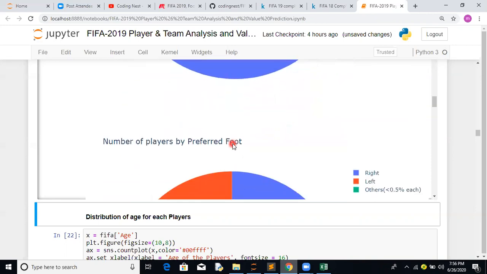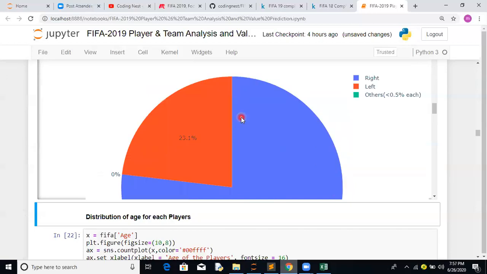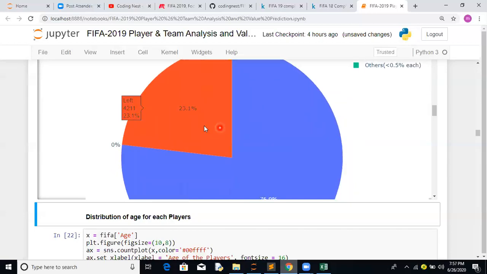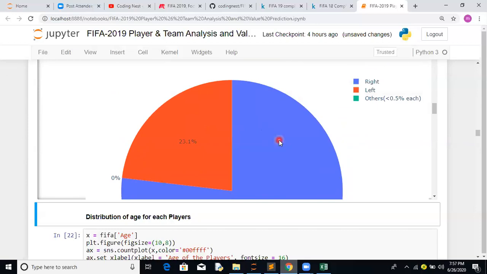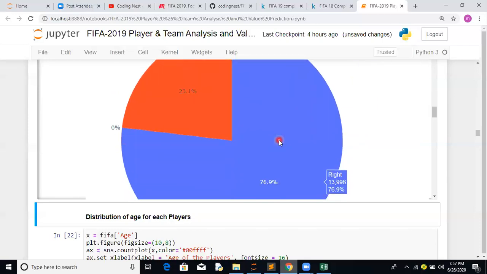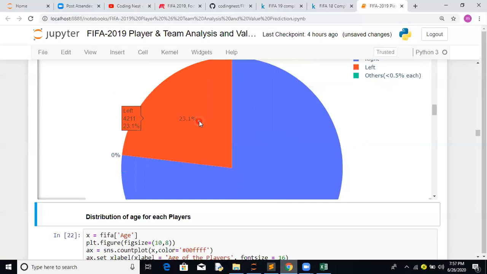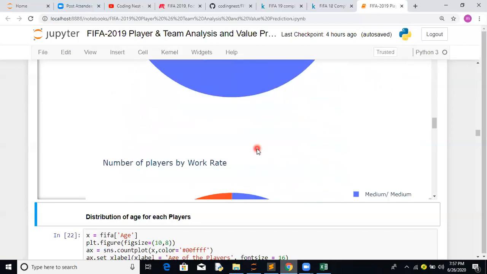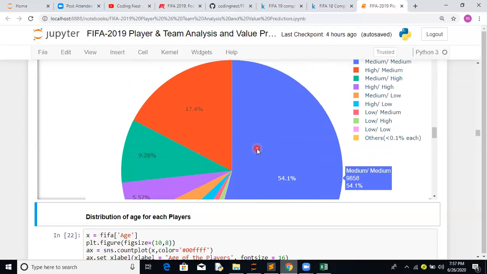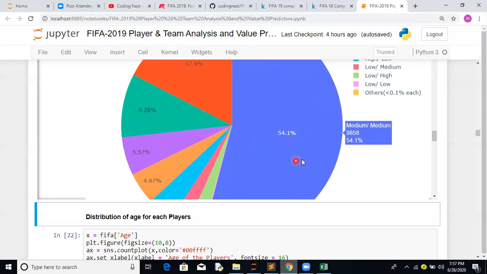But let's try. Number of players by preferred foot: again it's binary data. Right is the maximum, around 76.9%. The best part of a pie chart is that if you have a small number of categories, we can easily display it. Otherwise we can use a tree map as well. Number of players by work rate: the maximum is medium, and so on and so forth.